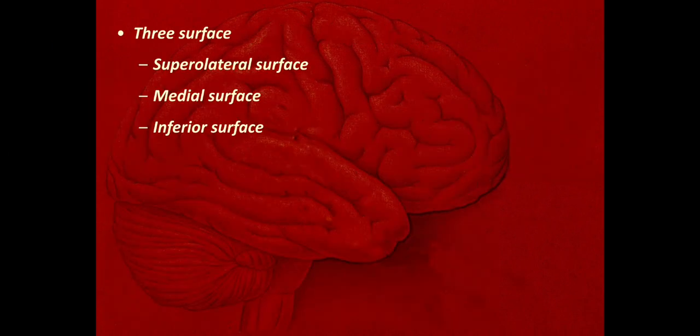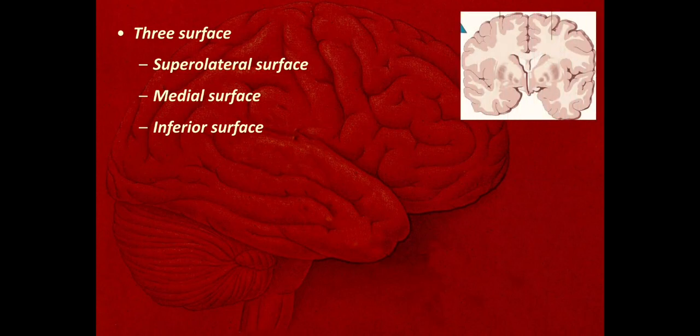Now we'll discuss the three surfaces of the cerebrum. The surfaces are the superolateral surface, the medial surface, and the inferior surface. Here is a coronal section passing through the cerebrum, showing these three surfaces. This large extensive surface is the superolateral surface. This surface here is the medial surface of the cerebrum, and this one is the inferior surface of the cerebrum. Now we'll see how these surfaces actually look.